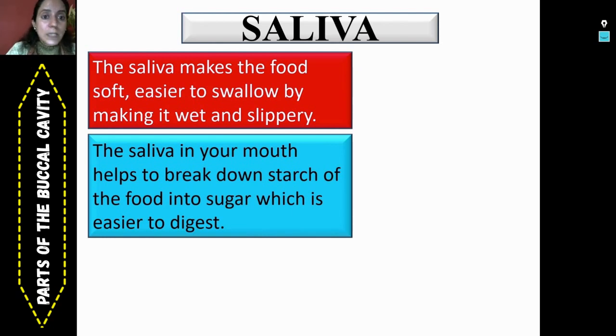So if I have eaten one chapati, the digestion of that chapati, which is a starch, will start from the buccal cavity, because this watery fluid has a digestive juice or one digestive enzyme which acts upon starch and converts it into sugar.